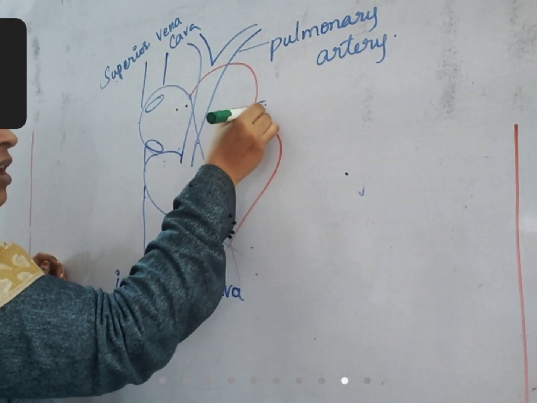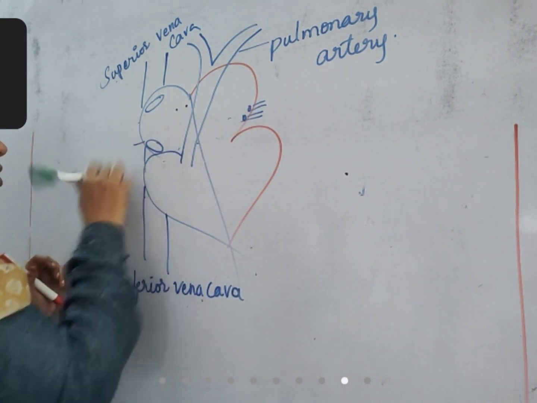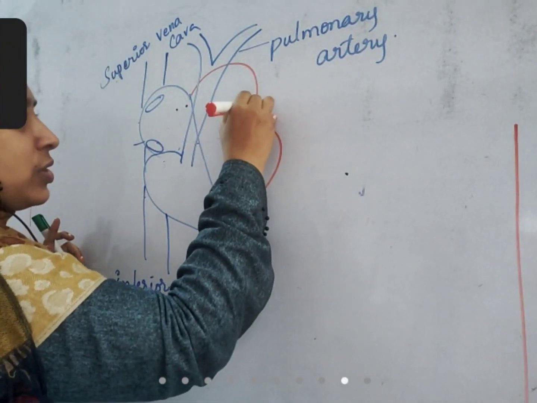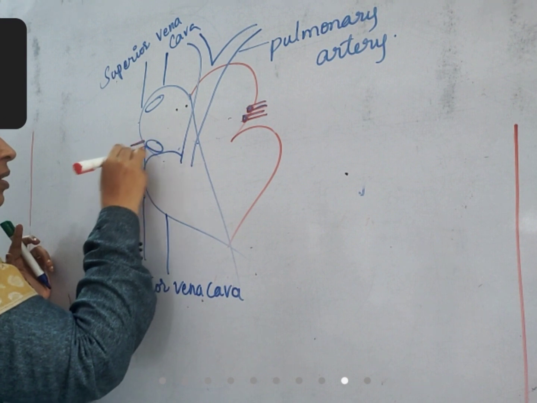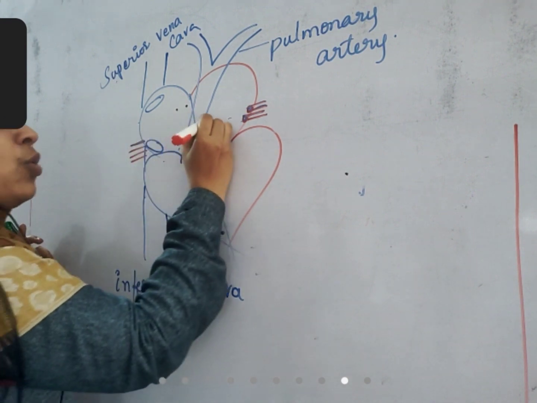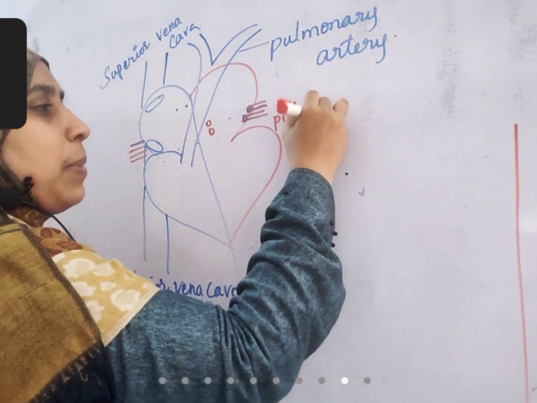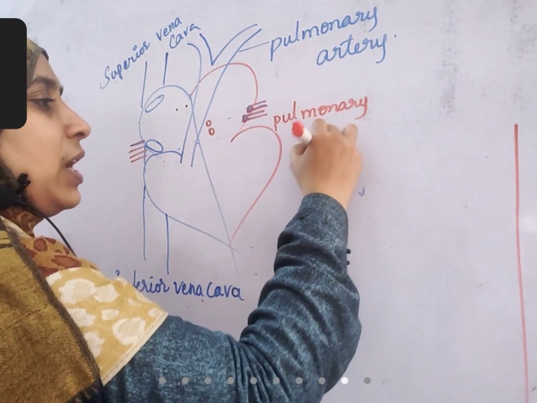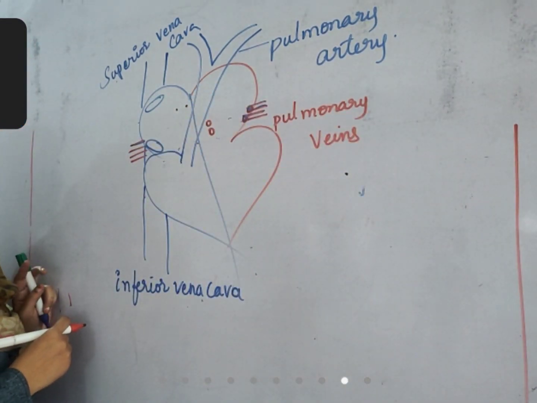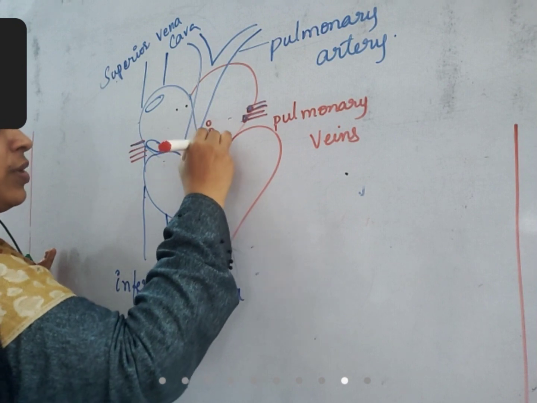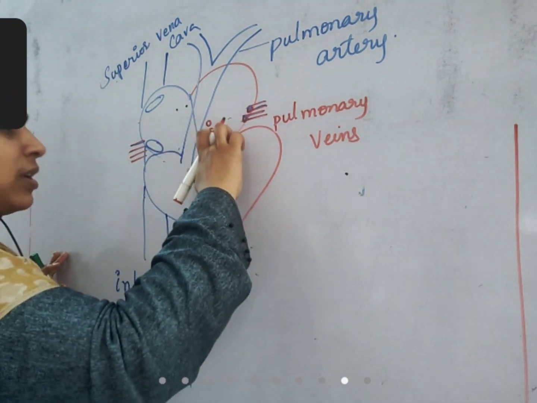To come back, there are very small, minute blood vessels. So this will be carrying oxygenated blood. That's why I am drawing this in red color. They are opening here. These are called pulmonary veins. They open in the left auricle. From the left auricle, blood flows into the left ventricle.